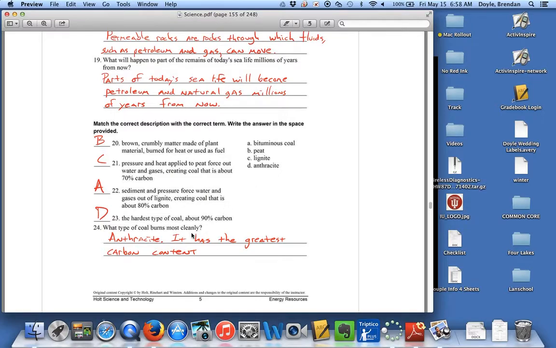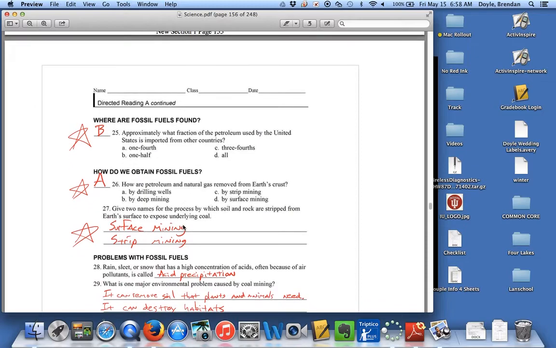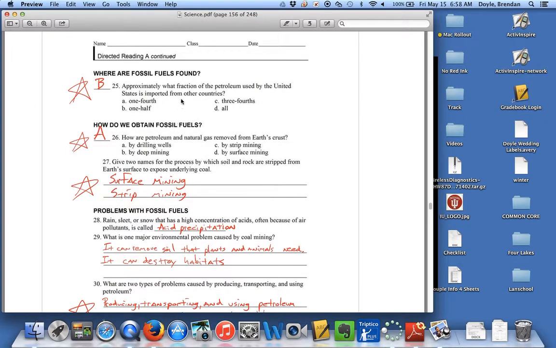What type of coal burns most cleanly? Anthracite. It has the greatest carbon content. And it burns more cleanly than other coals, but it still causes a lot of pollution. 25. Approximately what fraction of the petroleum used by the United States is imported from other countries? 1/2. So there's a lot of consequences to importing oil from other countries.